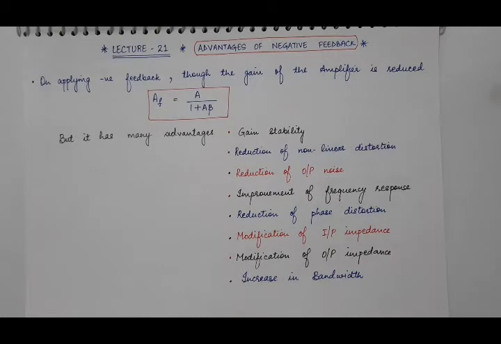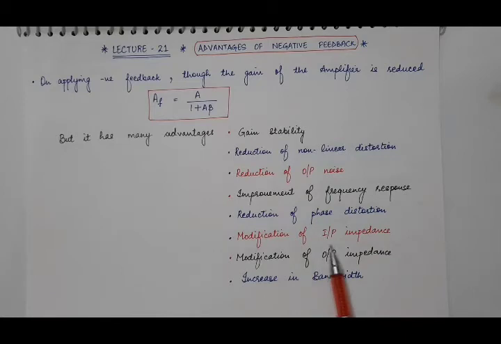It makes gain independent of frequency. So it improves the frequency response of the amplifier to signals of various frequencies. Then it reduces distortion in phase.